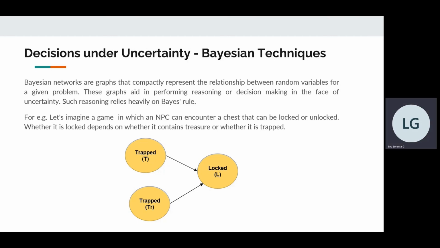So let's consider trapped can be either true or false. Let's also assume that treasure can either be true or false. So if lock can take the values true or false, we need a conditional probability table for lock that gives the probability of lock being true, given the combination of values for trapped and treasure, and the probability of lock being false, given the values for trapped and treasure too. So let's move on to the next slide.